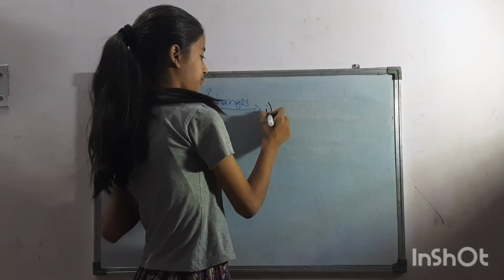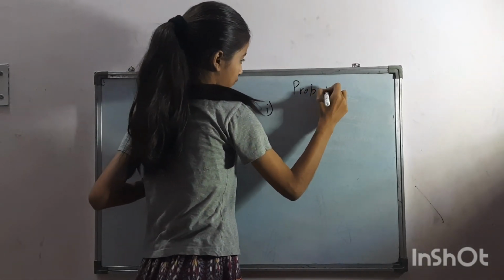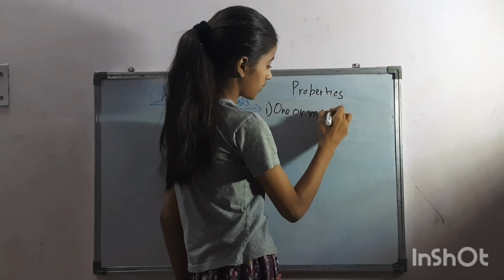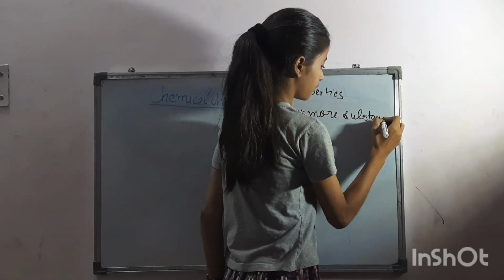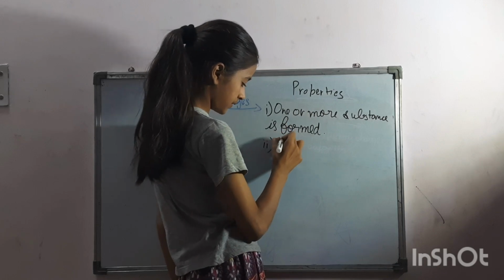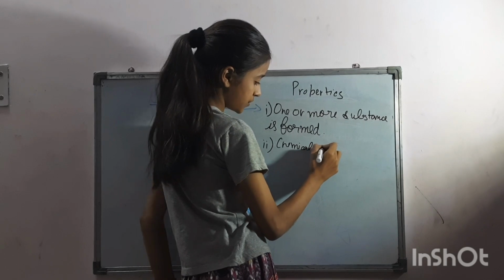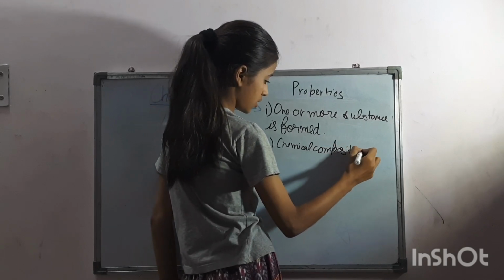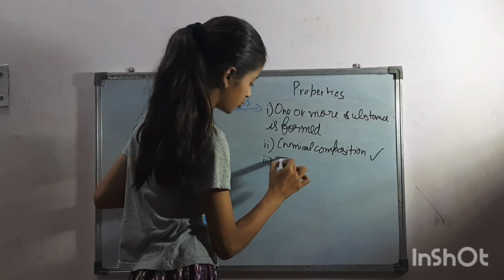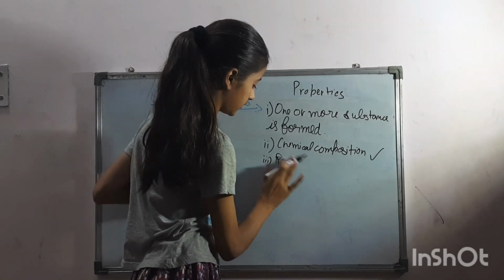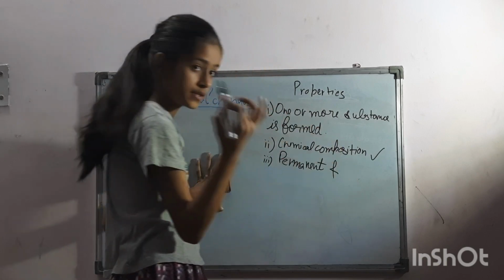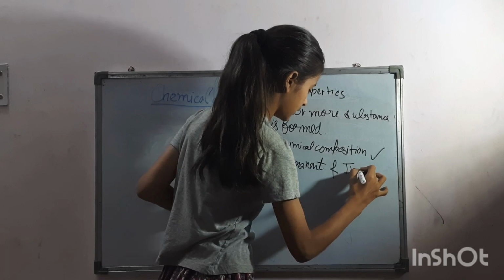Now chemical changes. In these changes, one or more new substances are formed. The chemical composition changes, and they are generally permanent and irreversible.